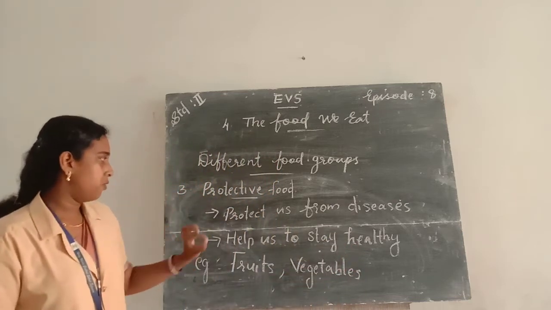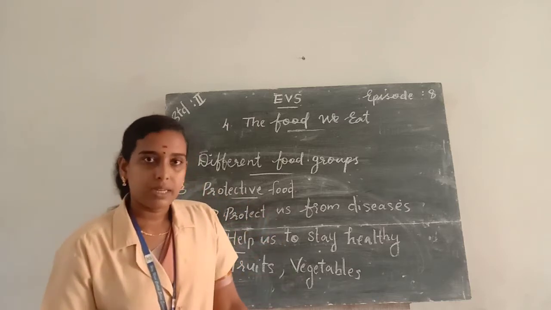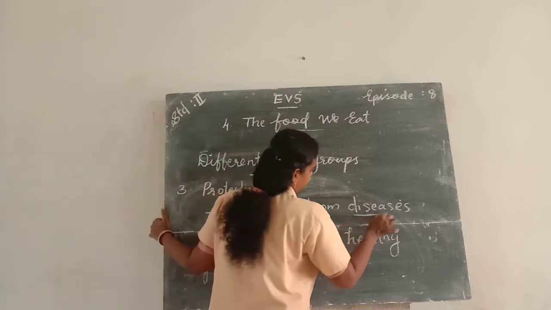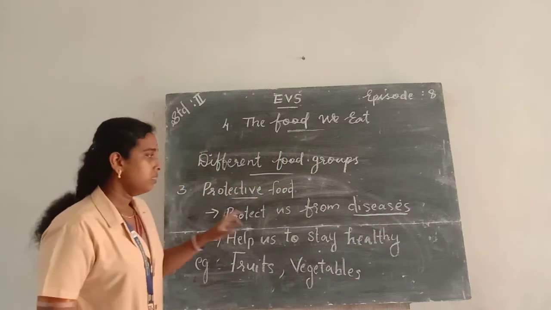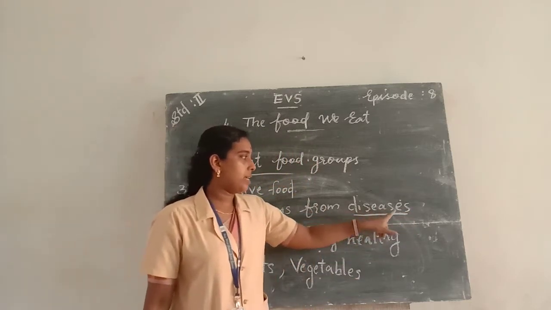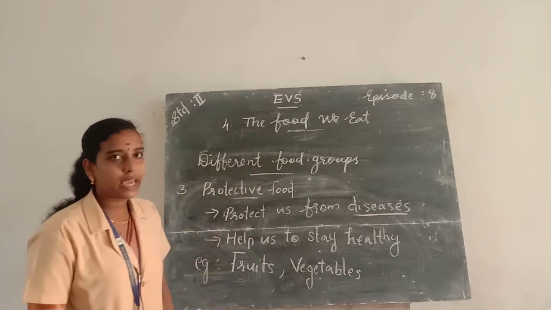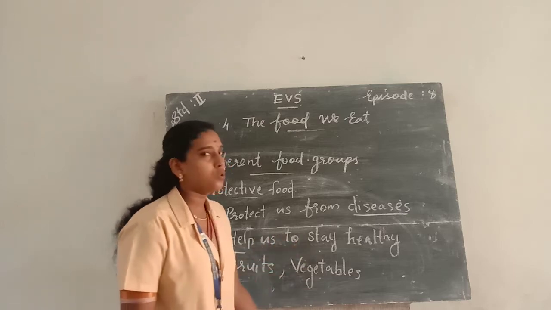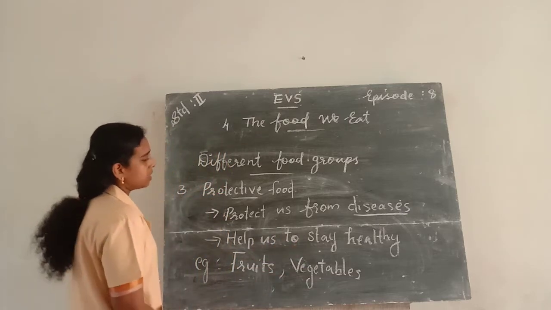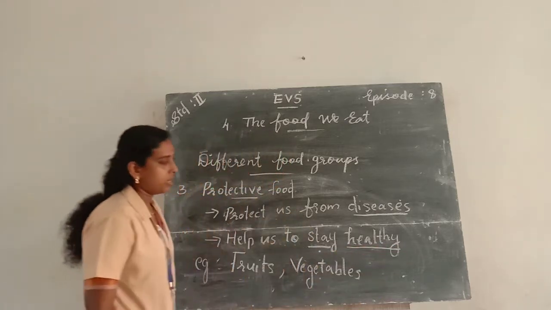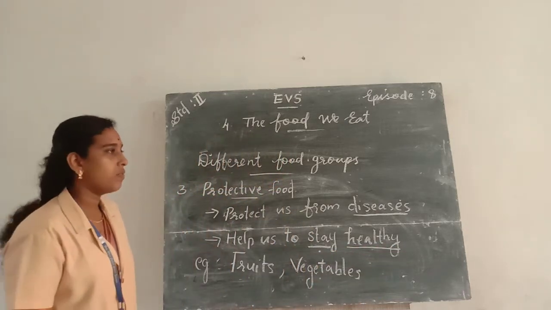So protective foods protect us from diseases. Spelling of diseases: D-I-S-E-A-S-E-S, diseases. And it also helps us to stay healthy. Spelling: S-T-A-Y, stay, H-E-A-L-T-H-Y, healthy.